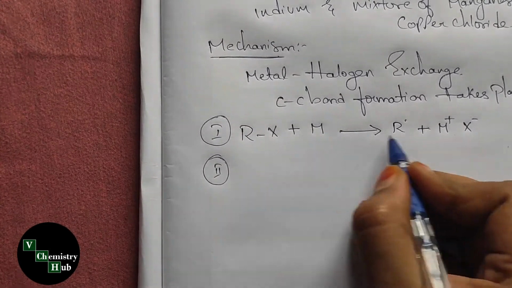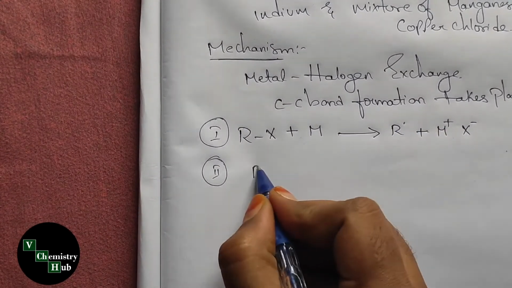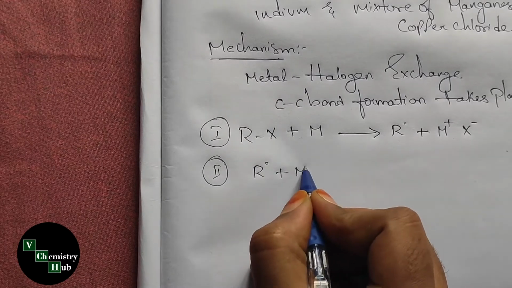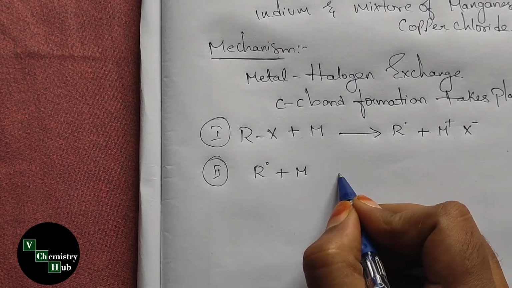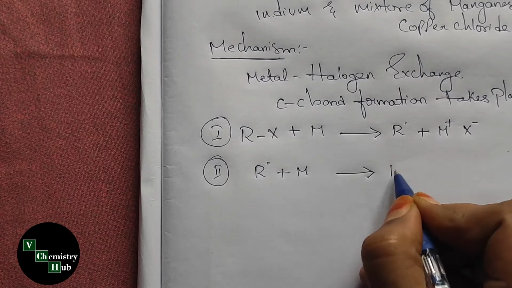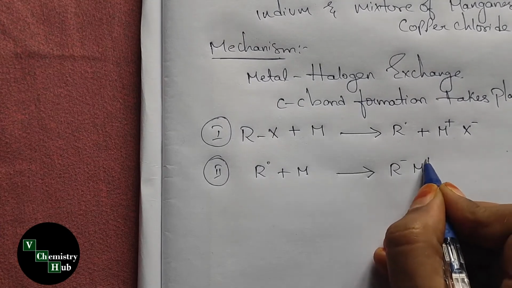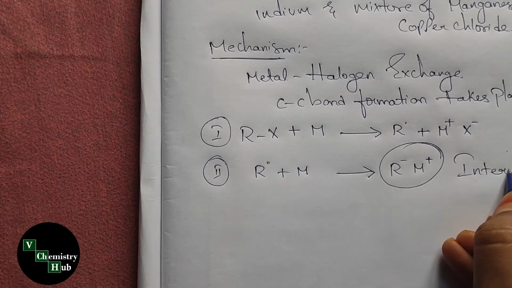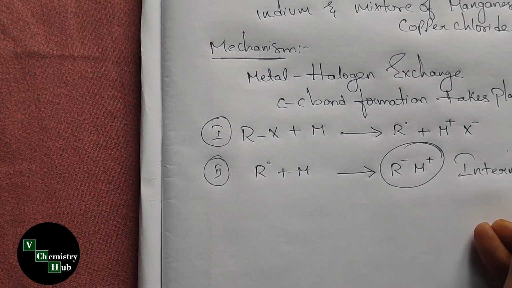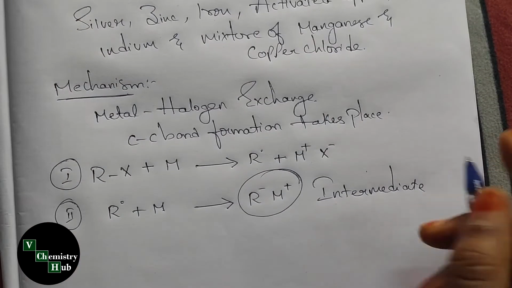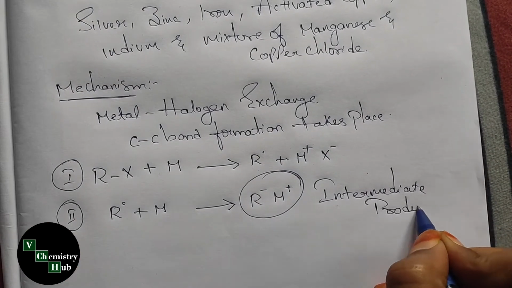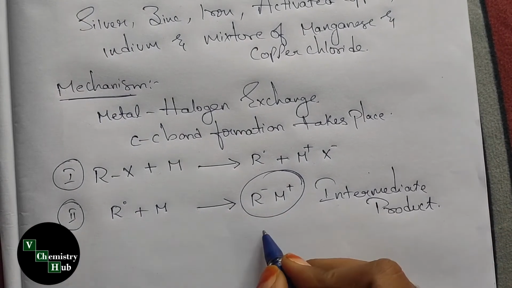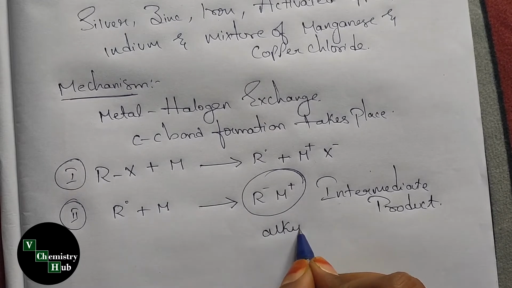The radical formed here will accept the second metal, and forms alkyl anion. This is an intermediate product, which is an alkyl anion.